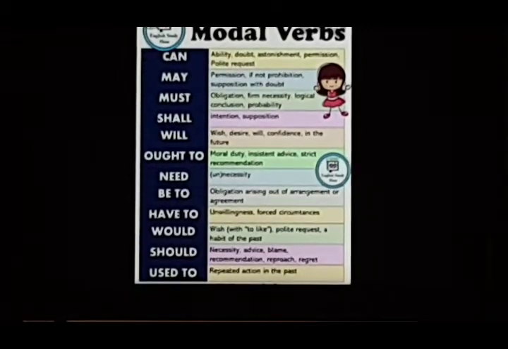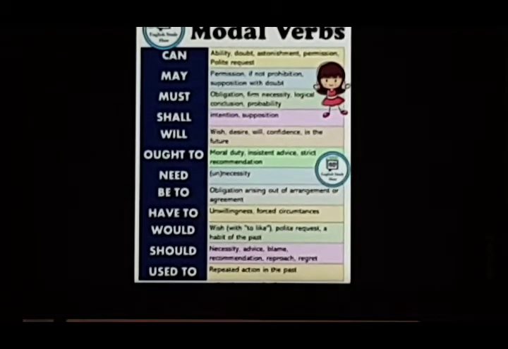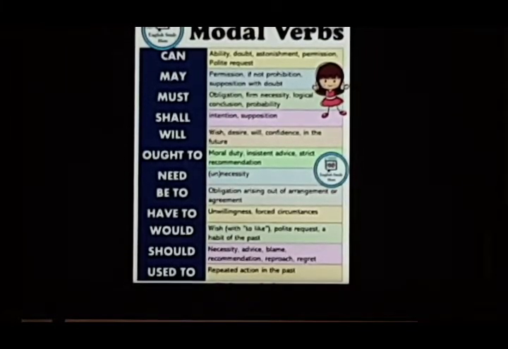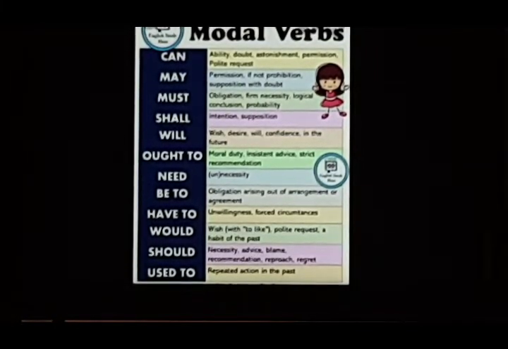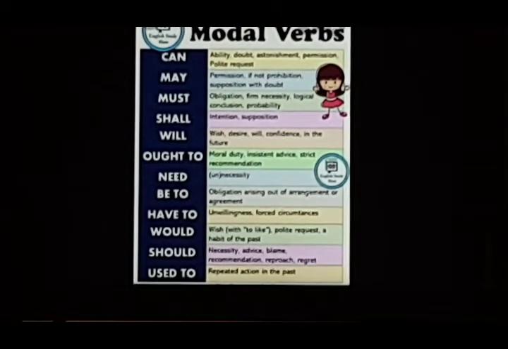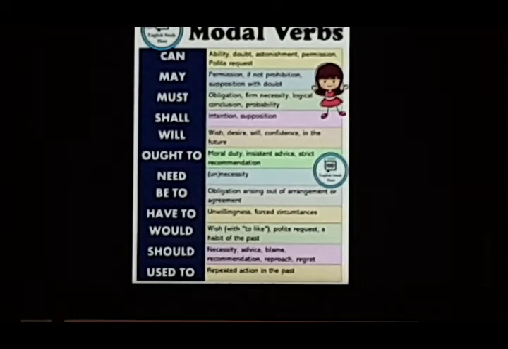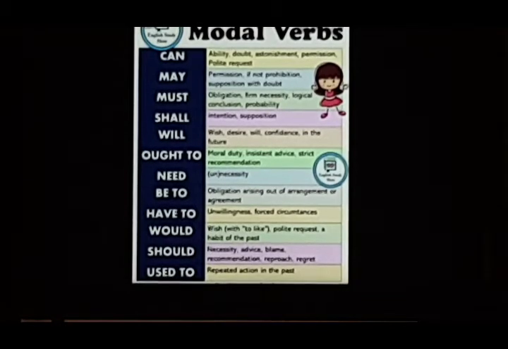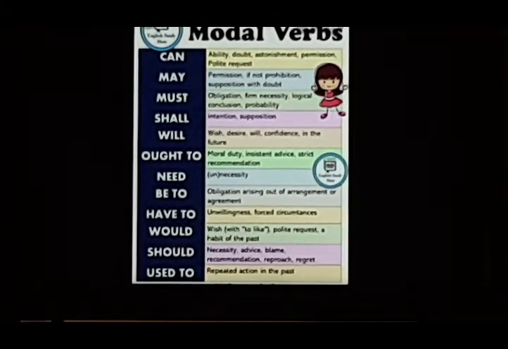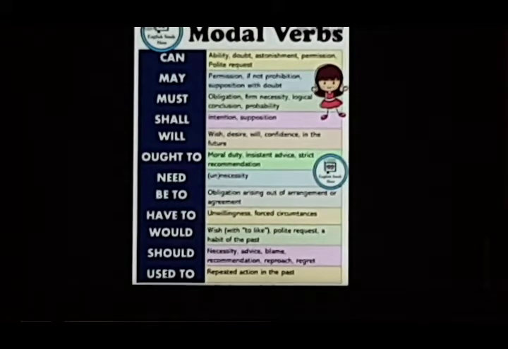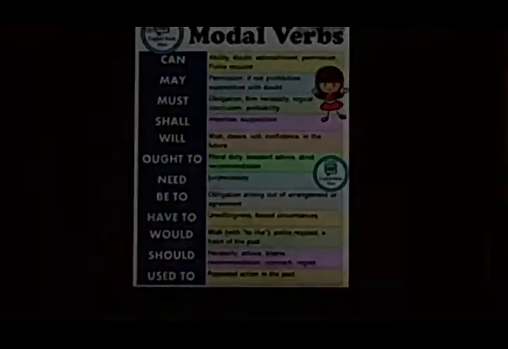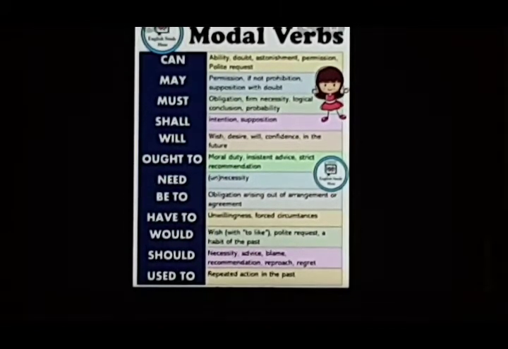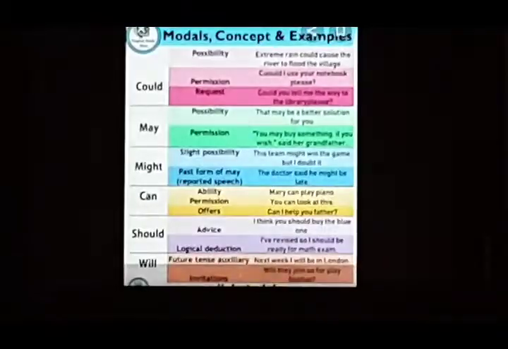Would, again, wish, when we wish for something. It can be used with I would like to. Polite request, would you please do this for me? A habit of the past. He, as a child, he would always be crying. That means it was his habit. Should, necessity. I should have a house. Advice, you should drink some water. Blame, recommendation, reproach. Reproach means when we reprimand something or scold somebody. Then regret. Used to, again, repeated action in the past. So these are the situations.